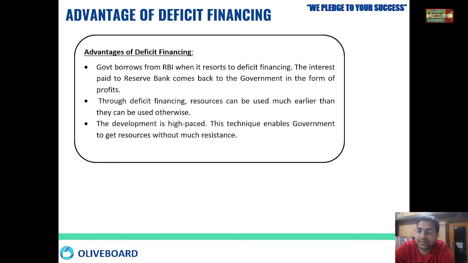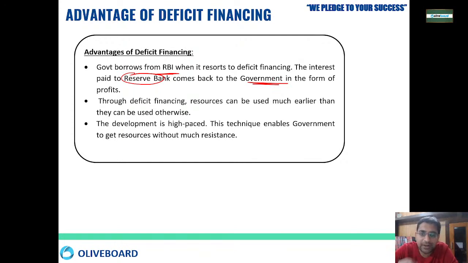Then what is the advantage of deficit financing? The government borrows from the RBI. Okay, then the government pays interest to the RBI. Okay, that is again given back to the government in the form of profit. Okay, so it is a rotating money.